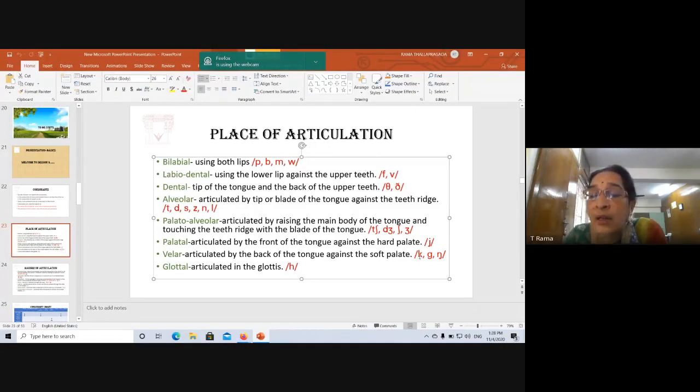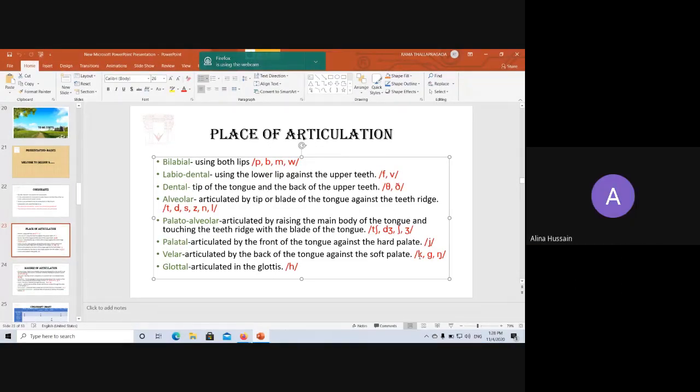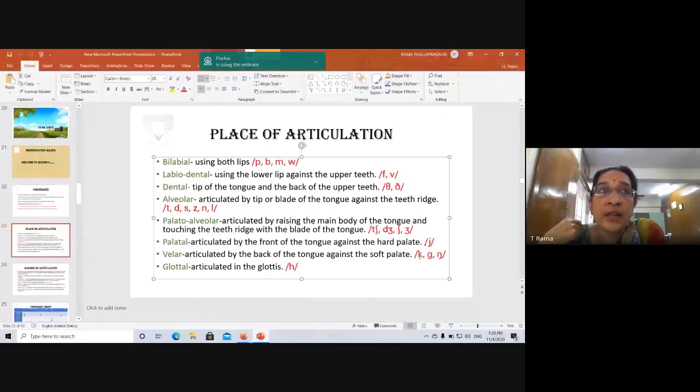The sound is K. Now when you say K, can you feel the back of your tongue going and touching the soft palate? Please say yes or no. Please respond. Teachers? Yes. Yes, ma'am. Yes. When you say K, the back of the tongue goes and touches the soft palate. Right? Same way G. This is G.